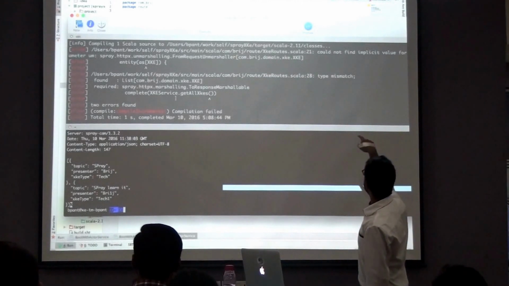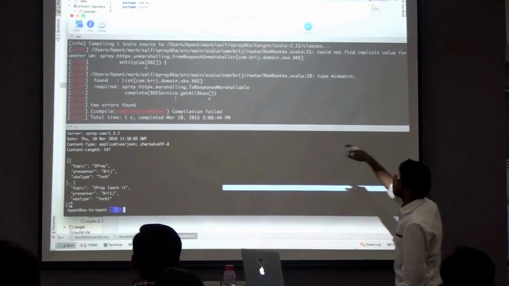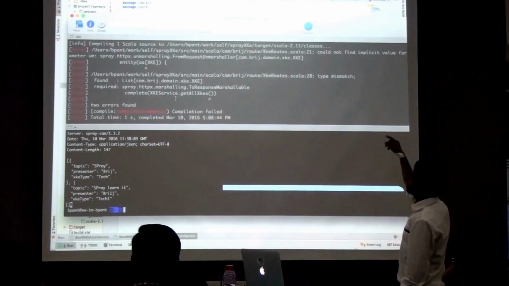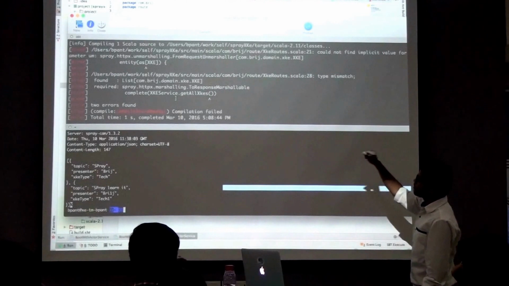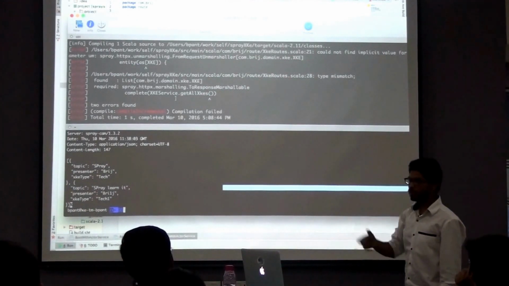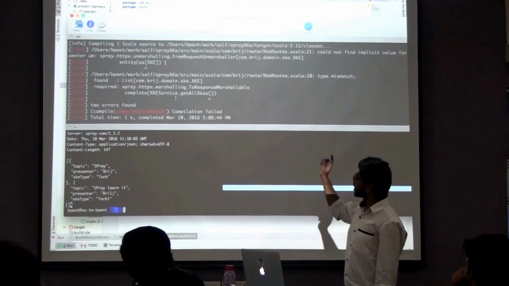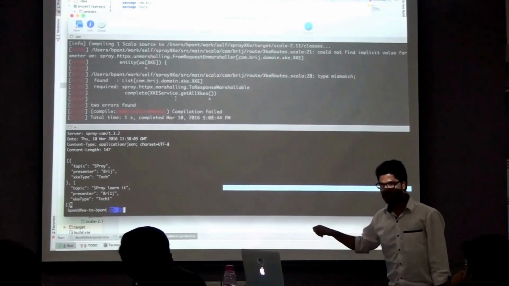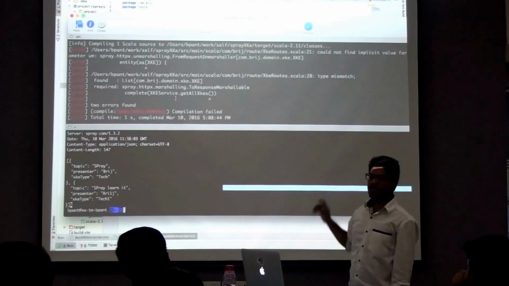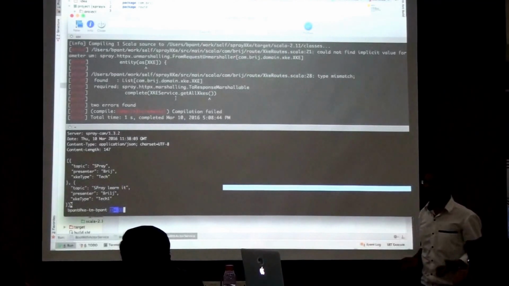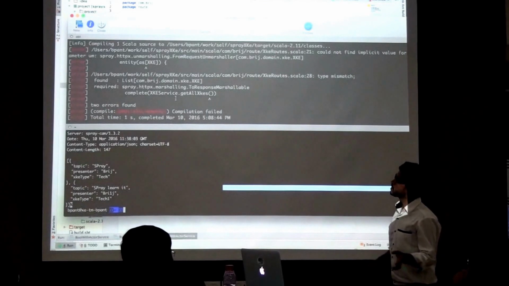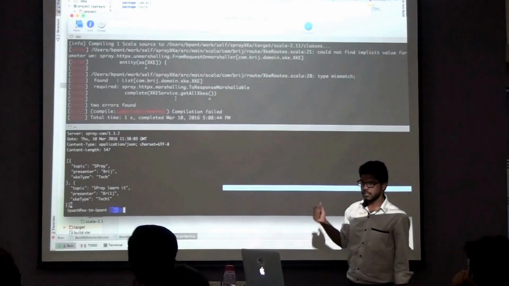It says that could not find implicit value for unmarshaller from request unmarshaller for the XK. So basically the entity object which we are using here is trying to convert something into XK. But this XK type is a normal case class, whereas what it expects is that it should be unmarshallable. So there is the unmarshaller object in the Spray JSON, so you need something of type of